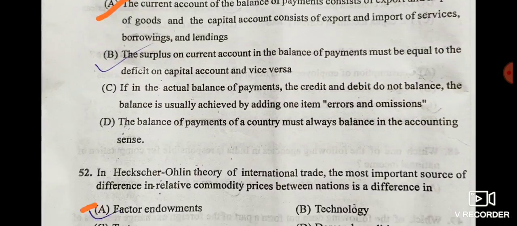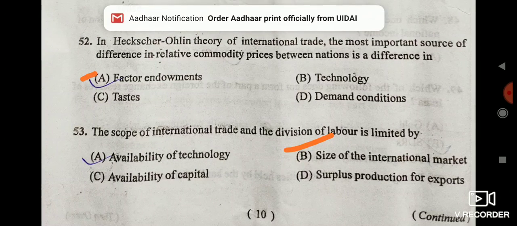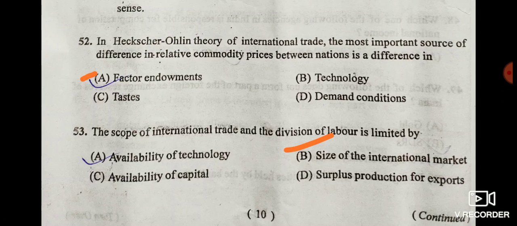Then next, in Heckscher-Ohlin theory of international trade, the most important source of difference in relative commodity prices between nations is a difference in... And in HO theory, the difference in prices is due to difference in factor endowment.